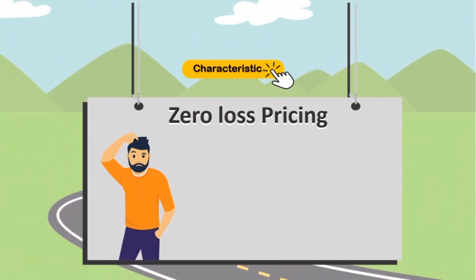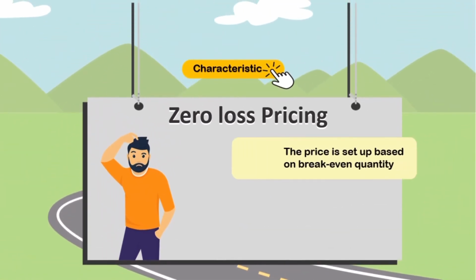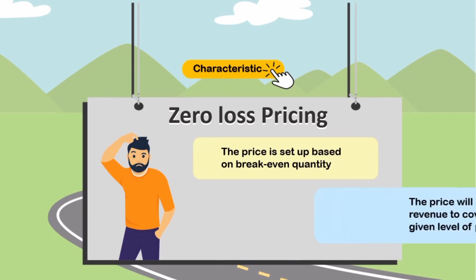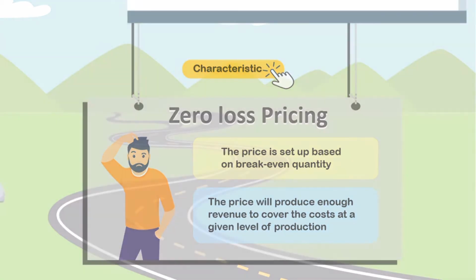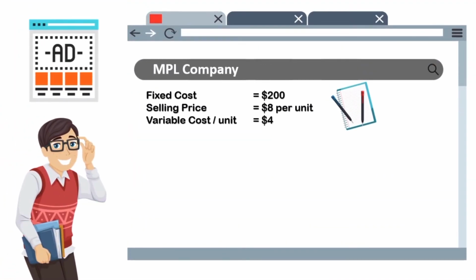The characteristic for this pricing strategy is the price is set up based on break-even quantity. The price will produce enough revenue to cover the cost at a given level of production. Let's look into MPL company. The information given are fixed cost, selling price, and variable cost per unit.